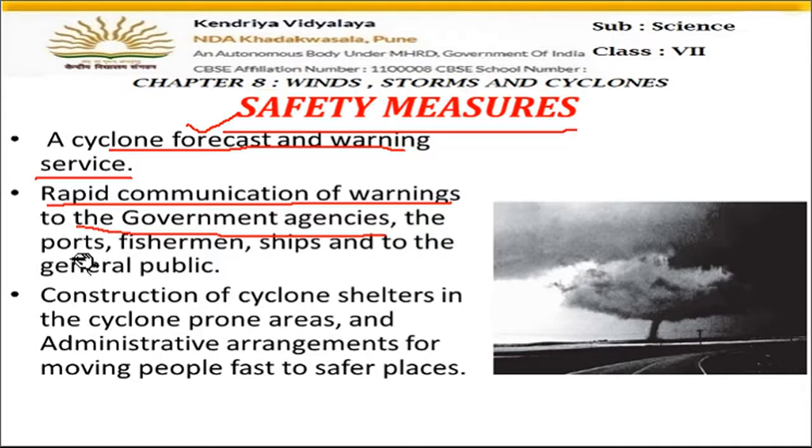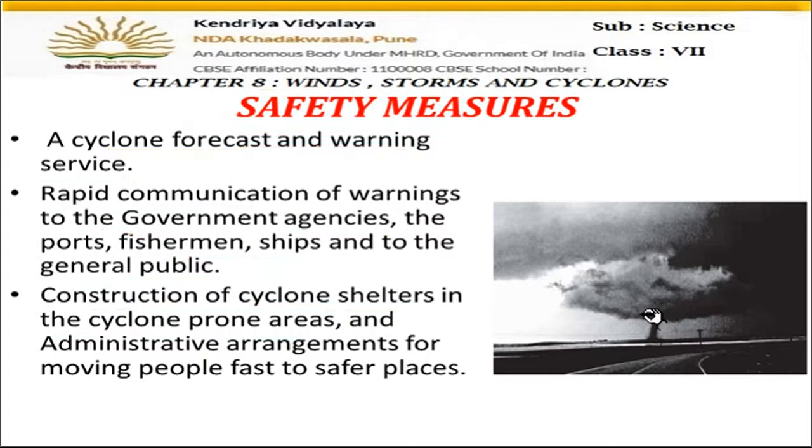Such warnings should be given firstly to the ports, coastal areas, fishermen, ships, and to the general people living nearby. Then, construction of cyclone shelters in the cyclone prone areas, the areas where generally the cyclones come.